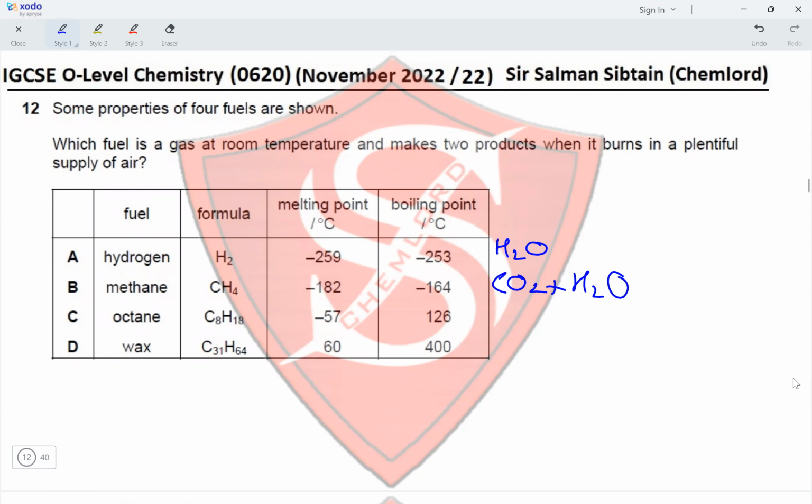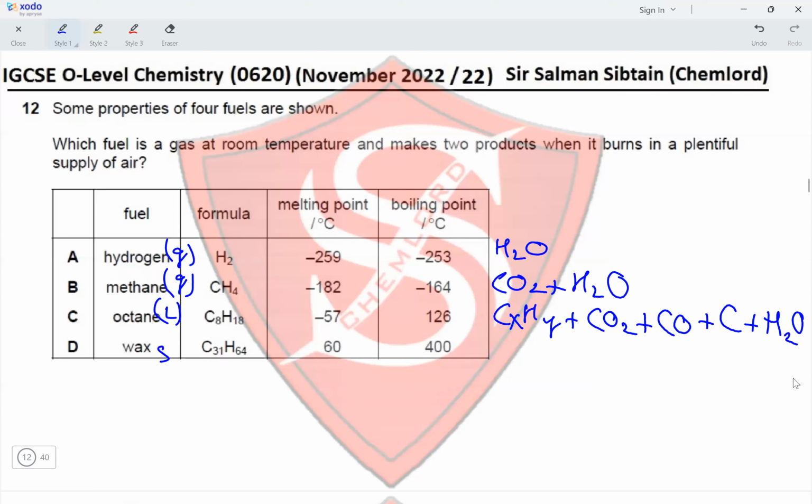Octane would produce unburned hydrocarbons because it is a larger fraction, and it would produce carbon dioxide, carbon monoxide, soot, and water. So there are a lot of components that it would produce, and octane is a liquid. And the last one, wax is a solid, and it would also produce everything that octane produces.